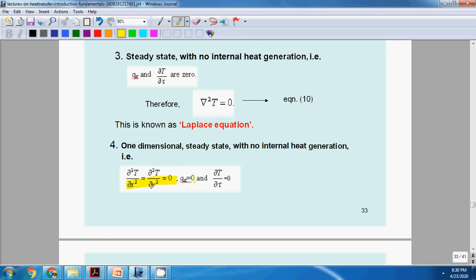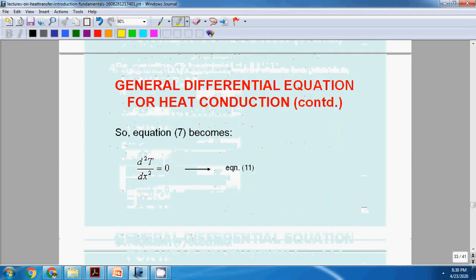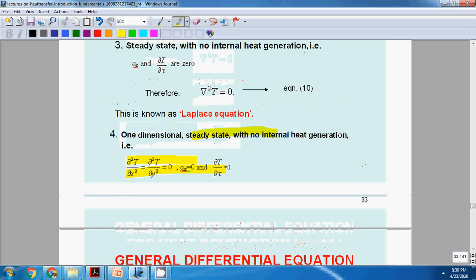And without heat generation, we'll get this equation. One-dimensional steady state means dou square T divided by dou x square. Because for one-dimensional, if we are analyzing in the x direction, we'll assume the change in temperature profile in the y direction as 0.